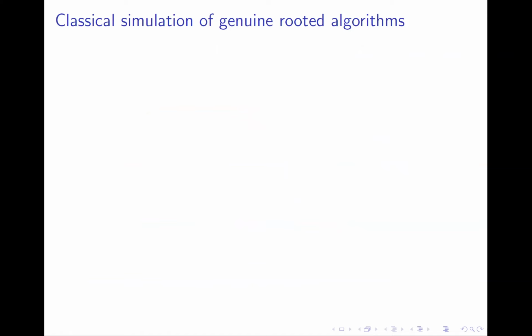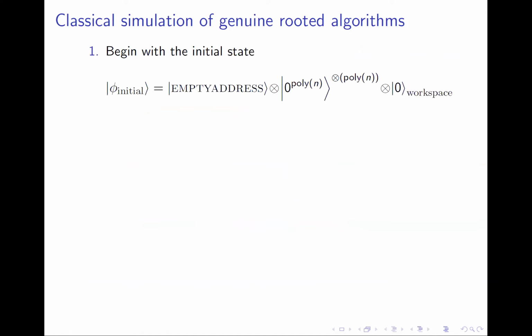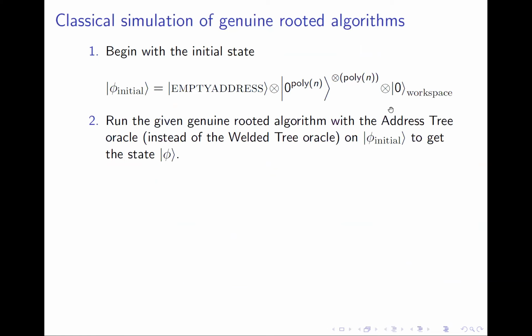Let us describe our classical simulation algorithm. We begin with the initial state that has stored the empty address in one of its registers, along with polynomially many ancillary registers that can store addresses of polynomial length. We also allow for some additional workspace. Then we simulate the given genuine rooted algorithm with the welded tree oracle replaced by the address tree oracle.